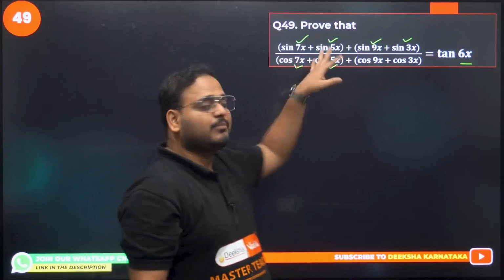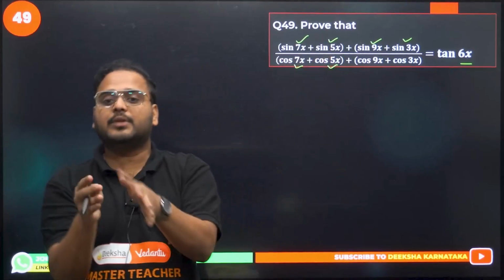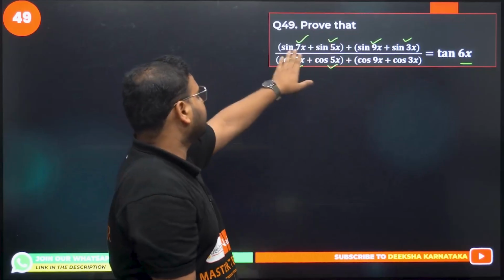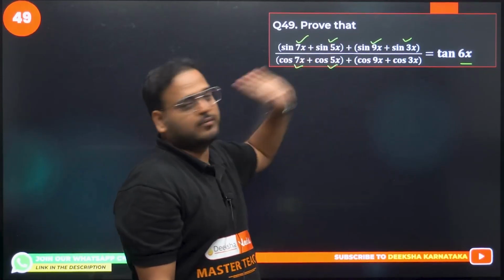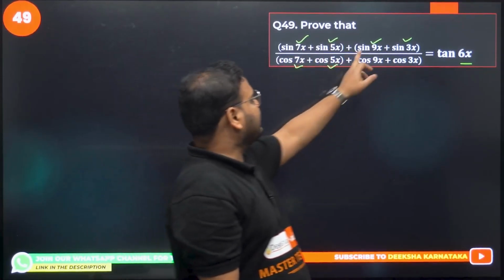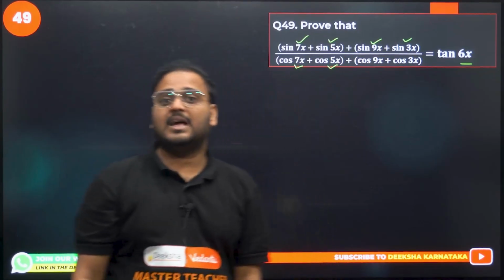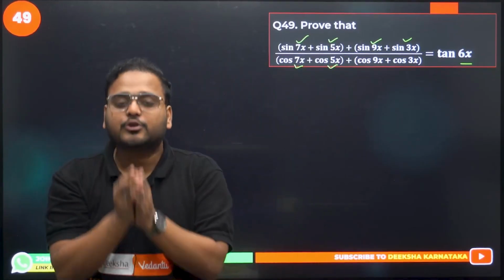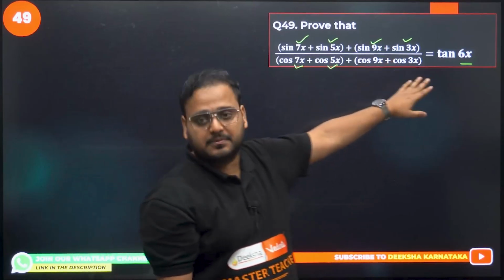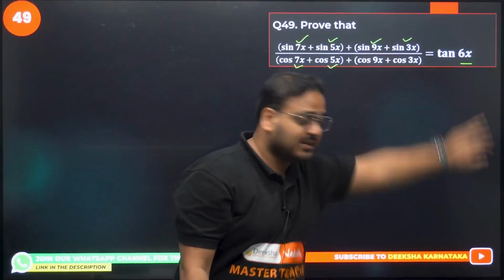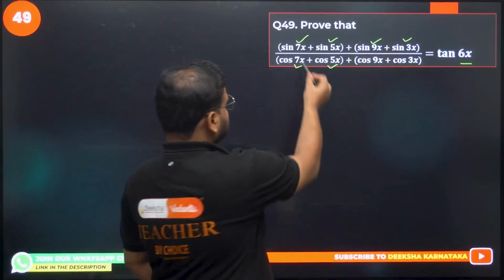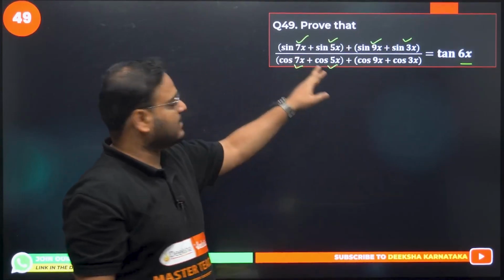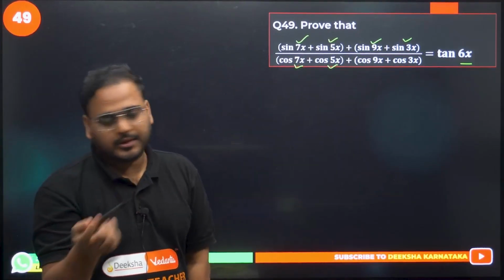Otherwise, sometimes to confuse you, they can give you a different combination. They can give you sin 7x plus sin 3x over here, then sin 9x plus sin 5x over there. Then you have to think about which combination we should take. As a student, you should be able to understand the requirement of the question. The question requires 6x, so of course the formula for sin 7x plus sin 5x will be used. So have a look now.